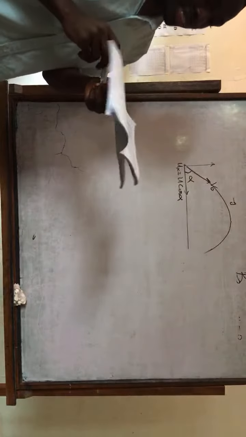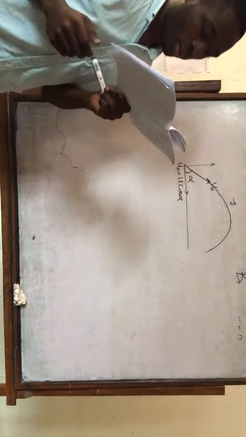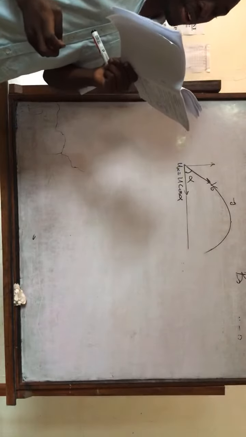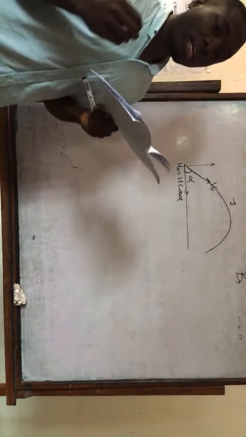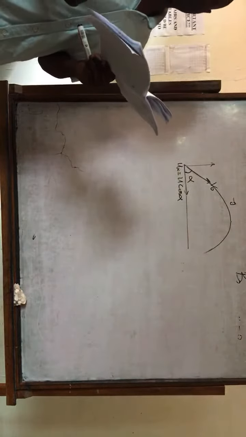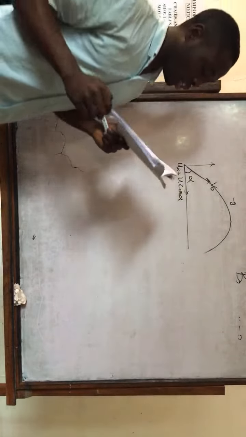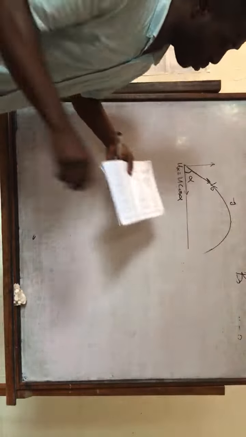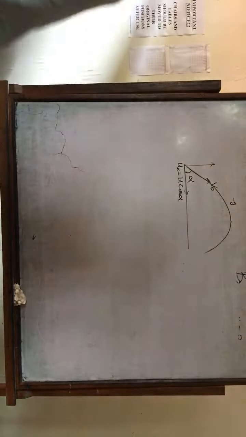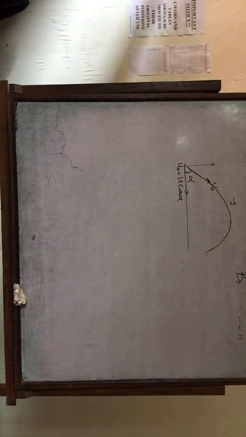So the answer there is that the acceleration vector changes direction at the apex of the trajectory. Are we together? Good. So the answer there is D.